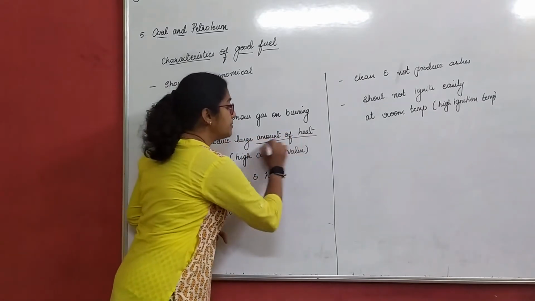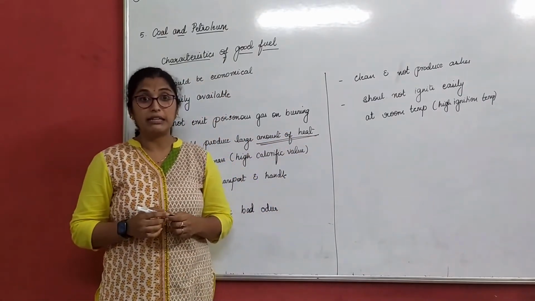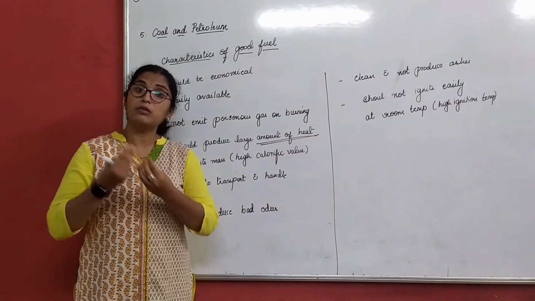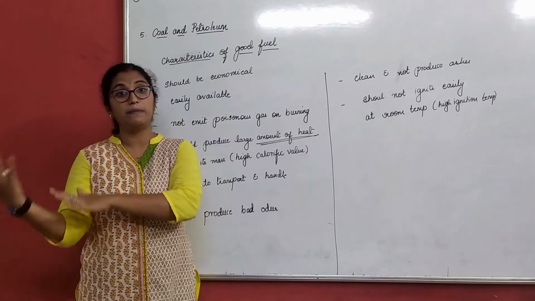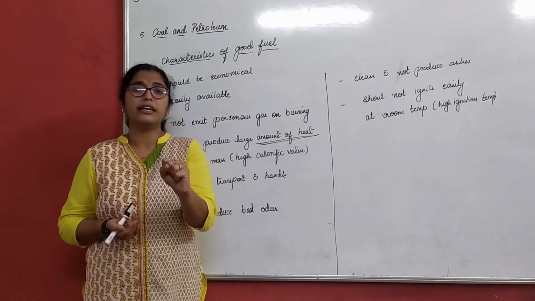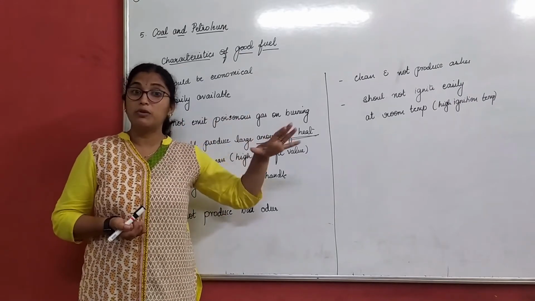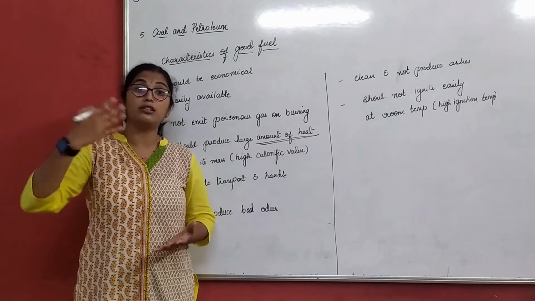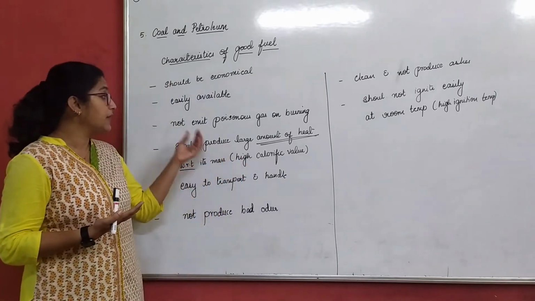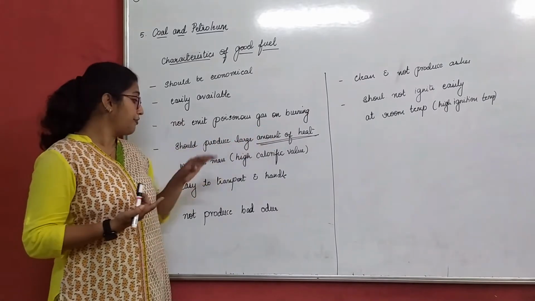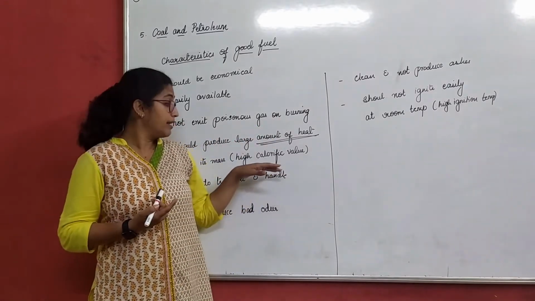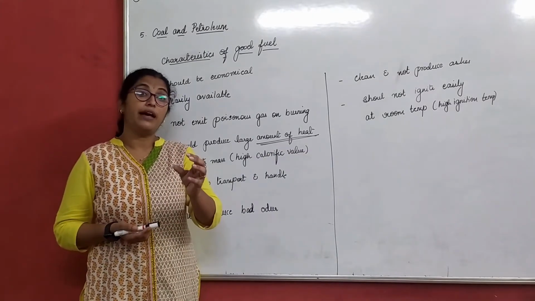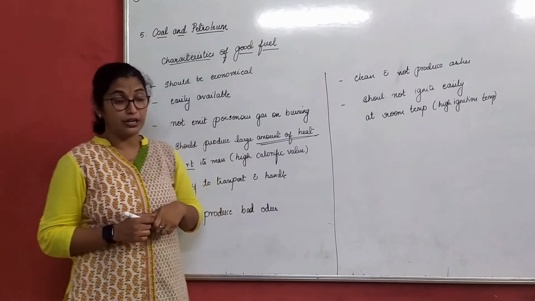A large amount of heat means however much heat it is producing, that is actually good, right? My food is cooked fast. Kerosene is producing slightly lesser heat than the LPG, so assume the food that is cooked in 1 hour with LPG will take 2 hours with kerosene. That means it is taking lots of time, consuming more. So we can say it should produce a large amount of heat with respect to mass. That is nothing but a high calorific value. Calorific values are different for different fuels, okay.